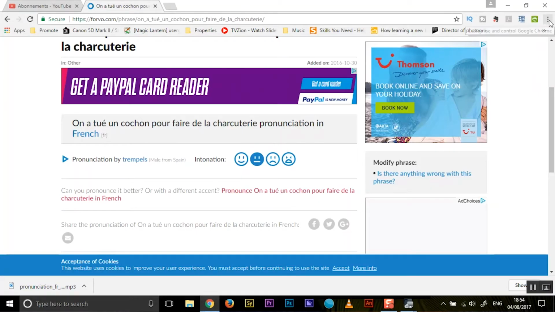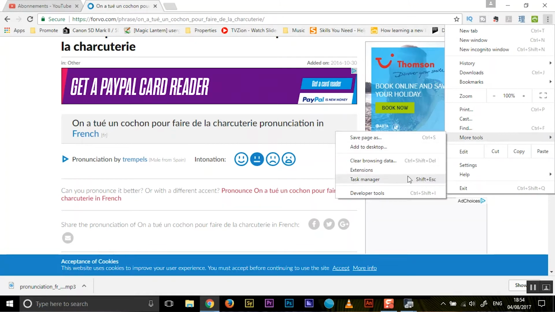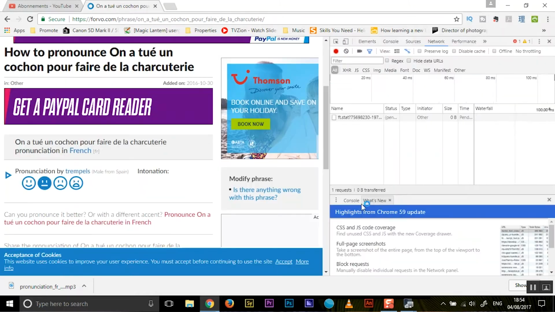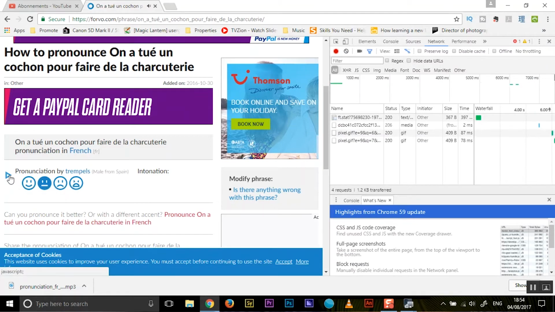What you want to do, if you have Google Chrome, I don't know how to do this with other browsers, but if you have Google Chrome, do as follows. And if you don't have Google Chrome, then download Google Chrome and do as follows. You want to click on this thing right here, and then go to More Tools, then Developer Tools. And then you want to play this one more time. On a tué un cochon pour faire de la charcuterie.